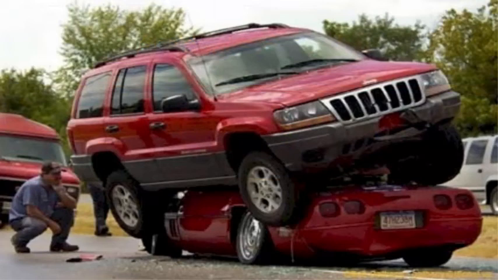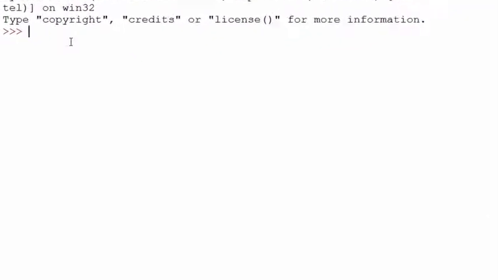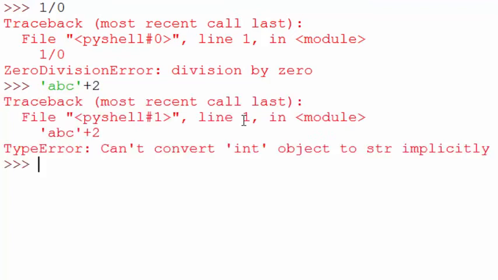I'm going to bring up IDLE here and we'll see some basic exceptions. The first one is dividing a number by 0. When you do that, you get a ZeroDivisionError exception because you cannot divide a number by 0. You basically get infinity. Another one is when you try to concatenate a string with a number, it says can't convert 'int' object to str implicitly.